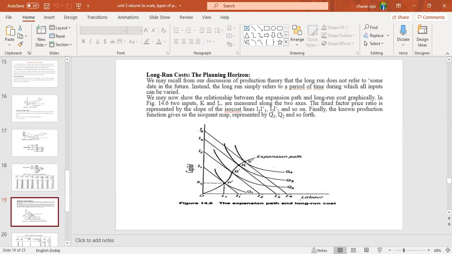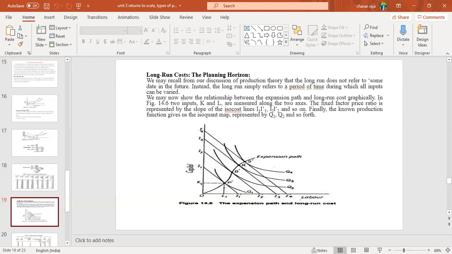In figure 14.6, two inputs K and L, K meaning capital and L meaning labor, are measured along the two axes. On the y-axis we are considering capital, and on the x-axis we are taking labor.